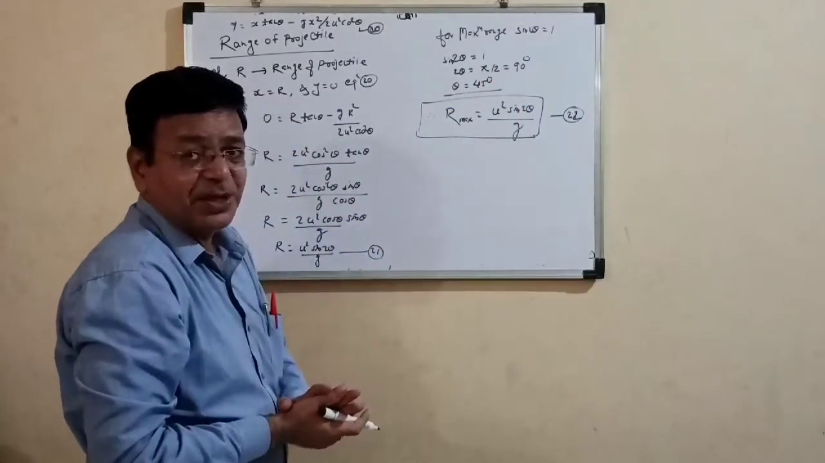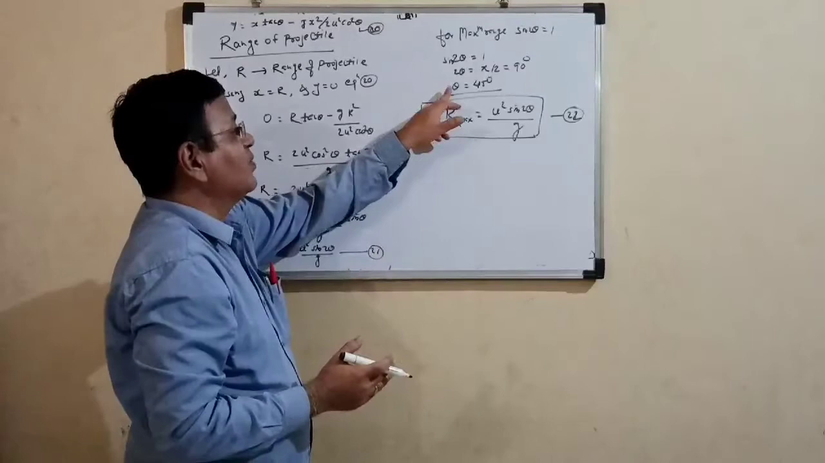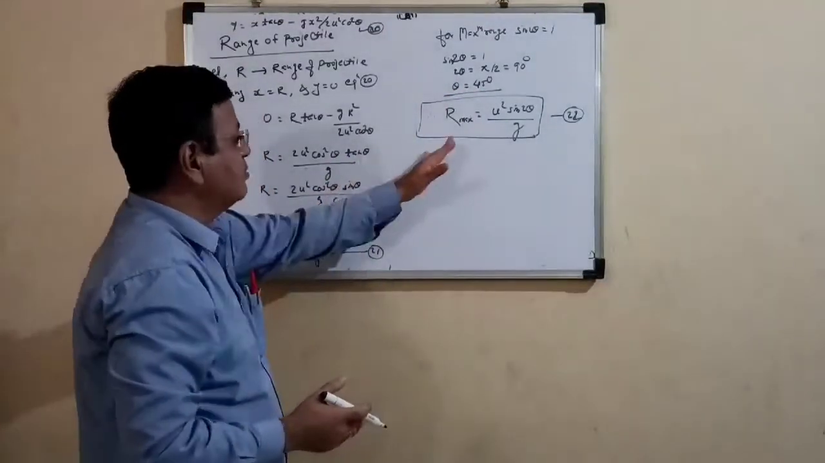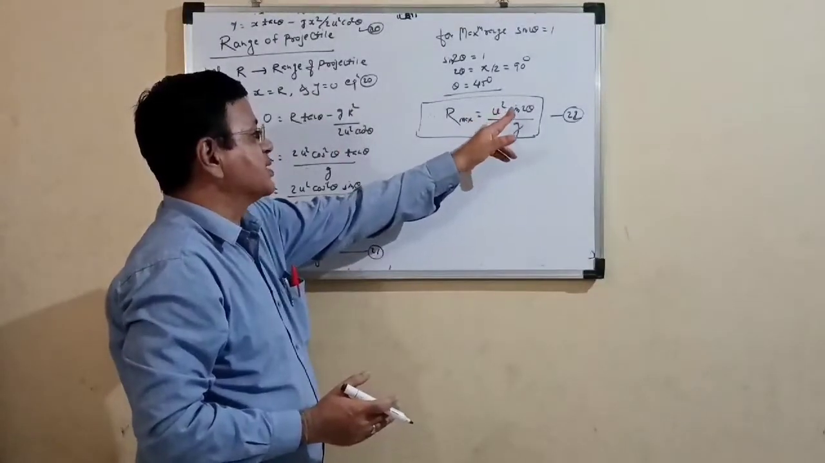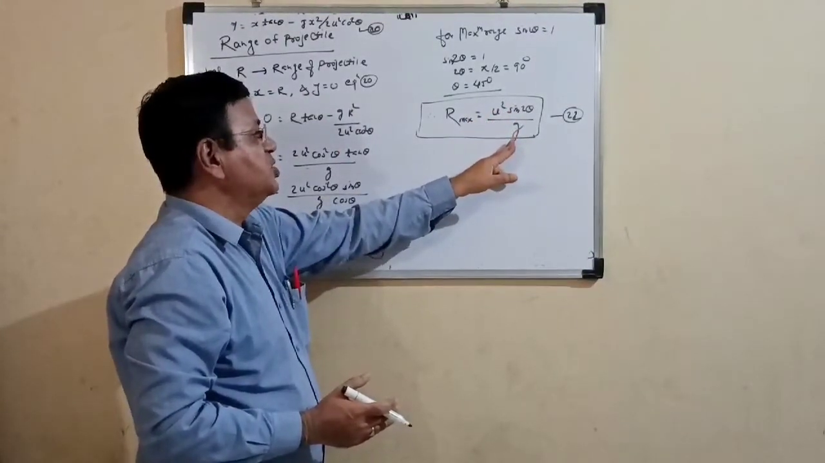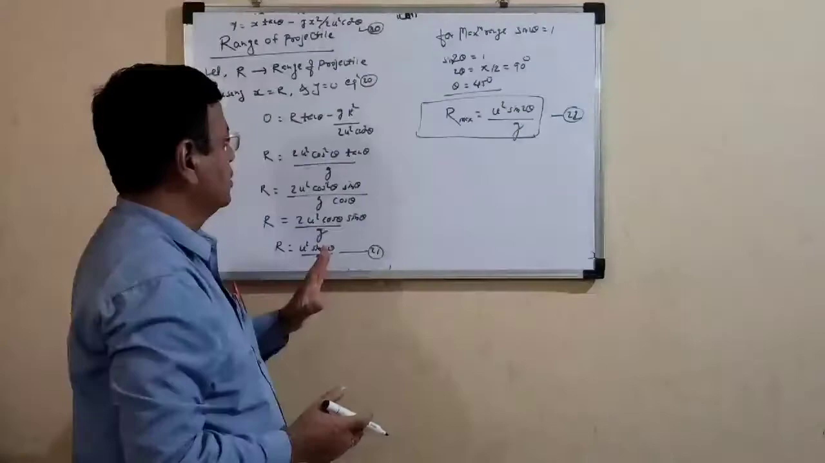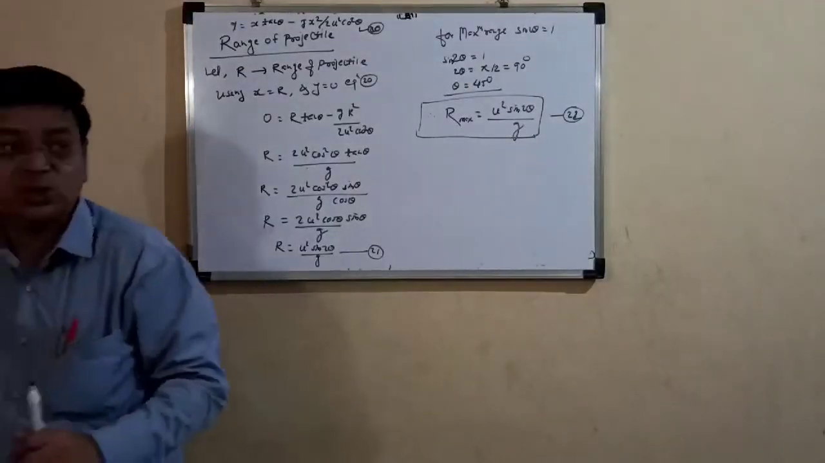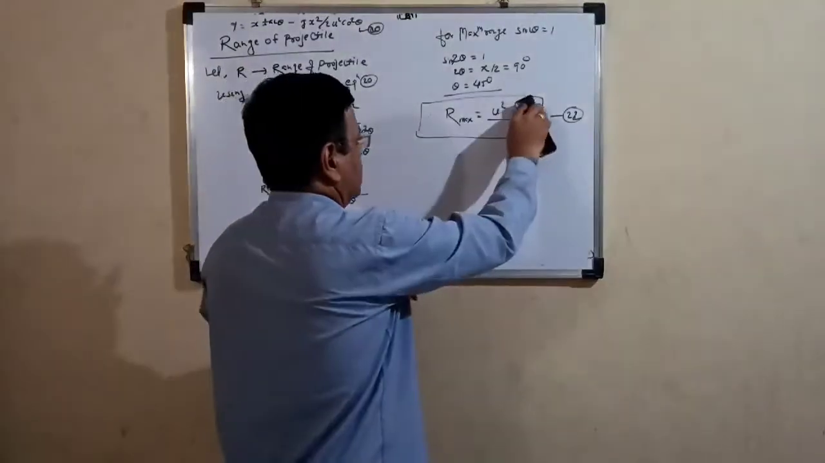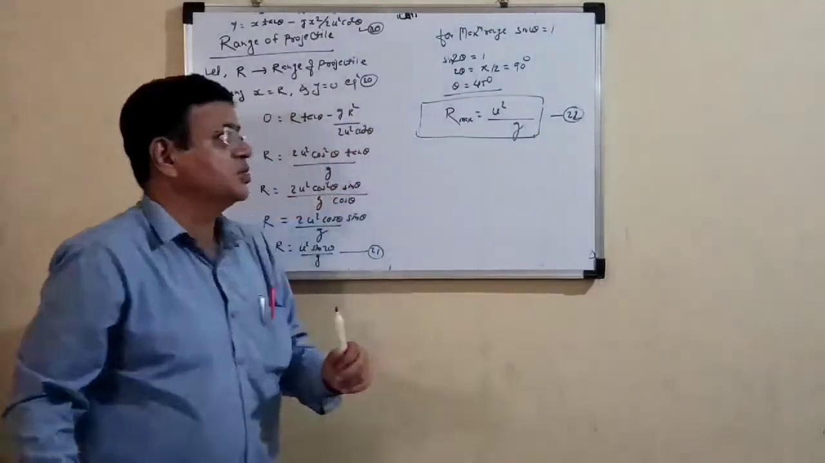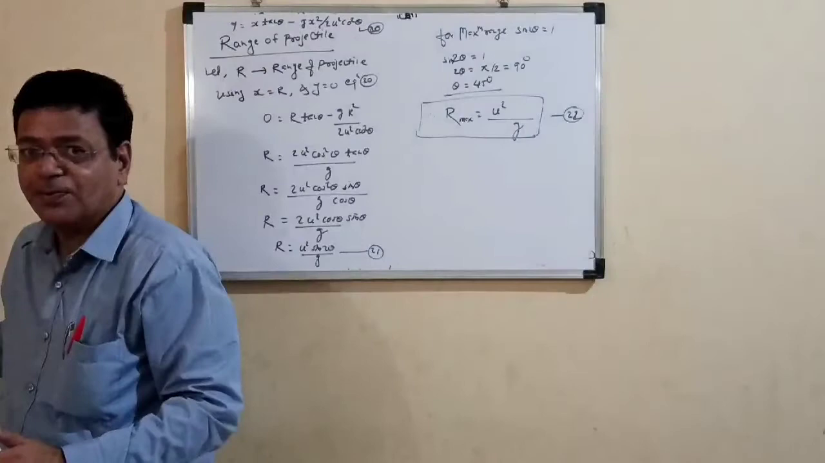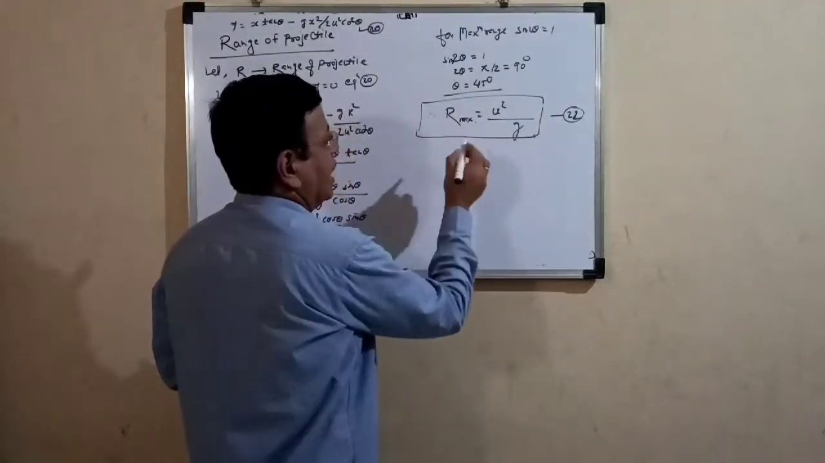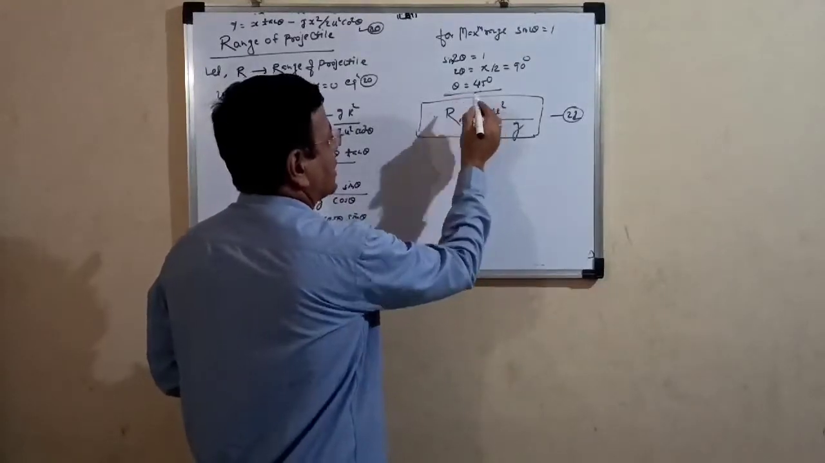That means theta is equal to 45 degrees, and we have to get R maximum, that is the maximum range, u square sin 2 theta upon g. Sorry, u square sin 2 theta upon g, then u square upon g. So this is our maximum range, and it is to be obtained when the projection angle is 45 degrees.